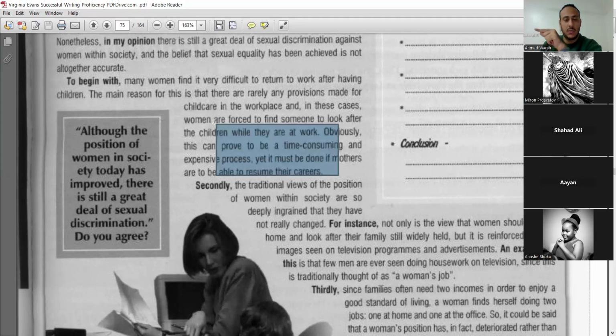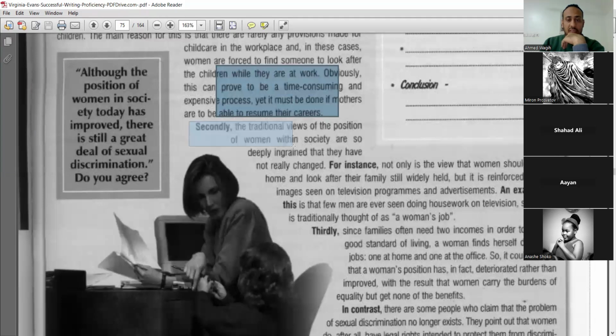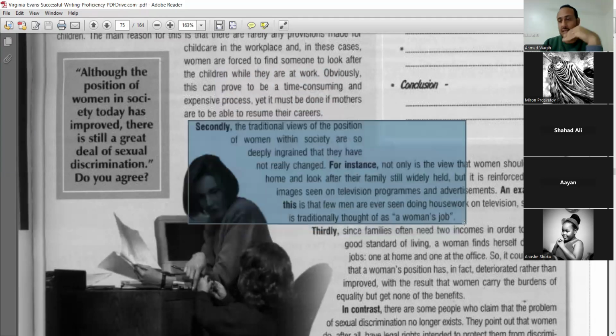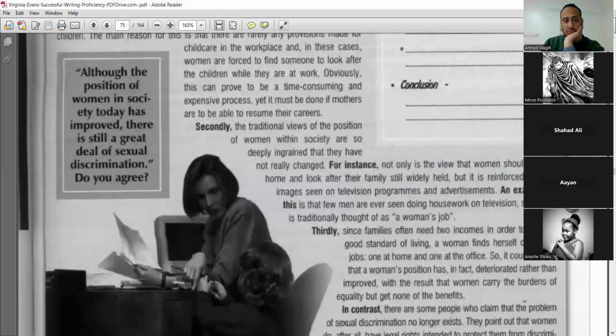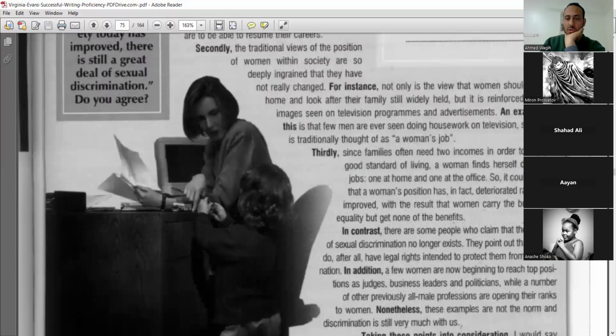So all mothers now, if they have a baby, they leave it with someone to take care of it. Okay? This is one point she discussed. Secondly means she's adding another point to this opinion that women don't have the same rights as men. Secondly, traditional views of the position of women within society are so deeply ingrained that they have not really changed. For instance, not only the view that women should stay at home and look after their family is still widely held. Not only this is still widely held.